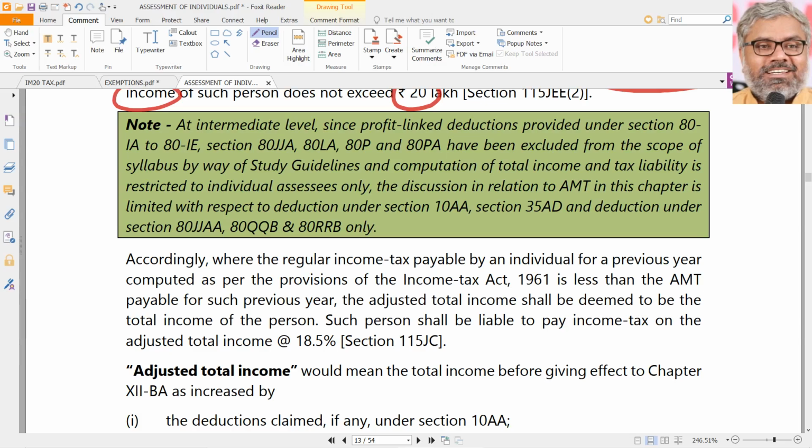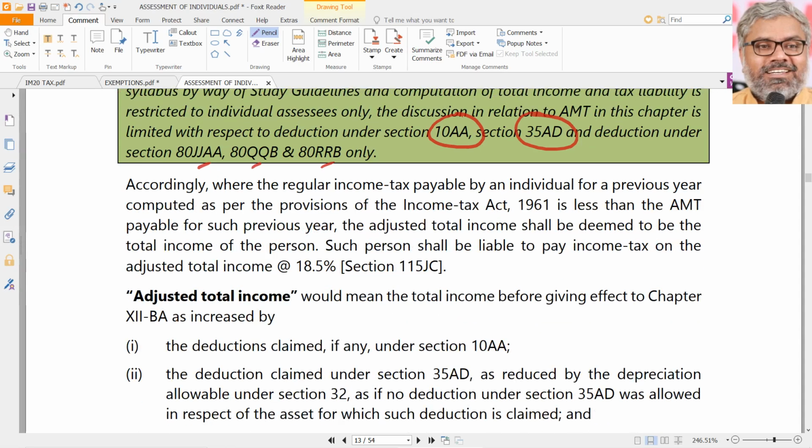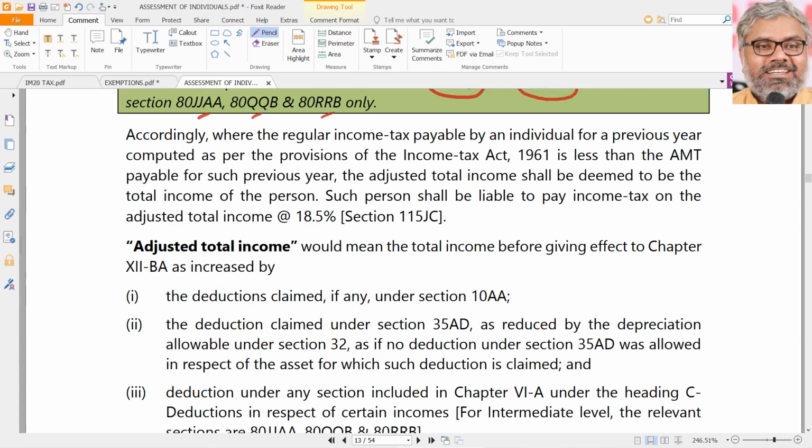And as I told already, our focus here in the intermediate level will not be on any of these things. What these things are, you also don't need to know. These are all covered at final level. So none of these things is applicable to us. Only we'll focus on what? 10AA, 35 AD and certain deductions which we know, like 80 JJAA, 80 QQB, 80 RRB, 80 TTA, TTB. Those are the deductions in respect of certain incomes. That's all. Okay, done. This is where the AMT is applicable.